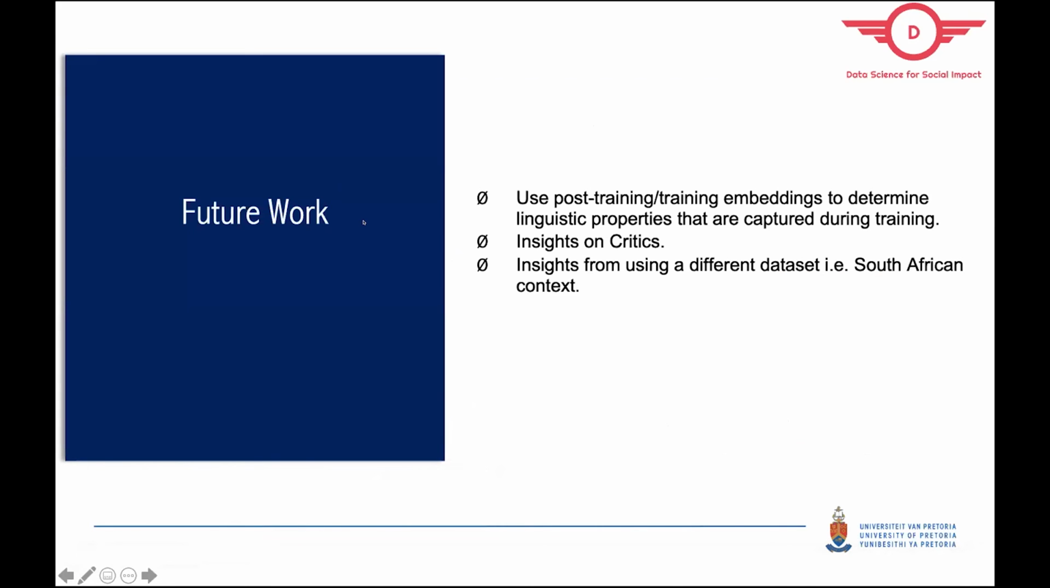So our future work from here on is to look at post-training, in terms of what our embeddings have and what linguistic properties are captured during training, to get further insights, and to see what different insights we can get from a South African context misclassification data set. So far we've extracted the COVID-19 misclassification data set, which we're currently working on to see if we can get the same insights in terms of the prototypes which we have selected.